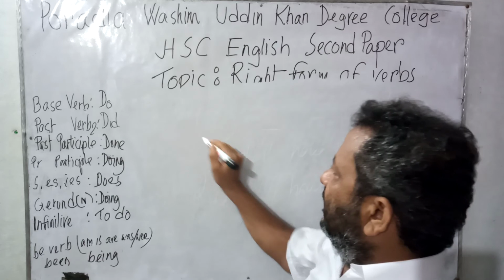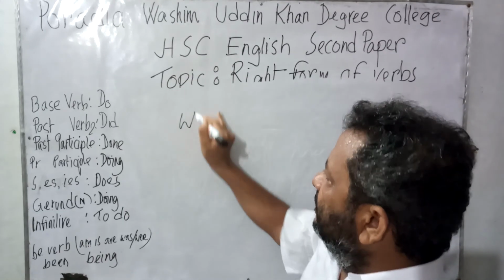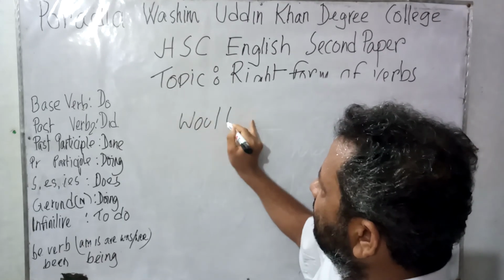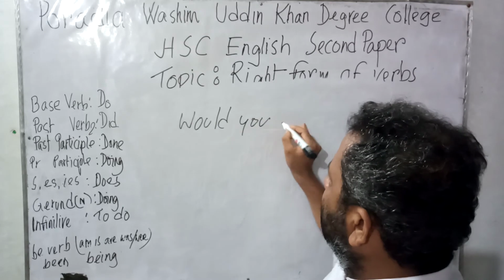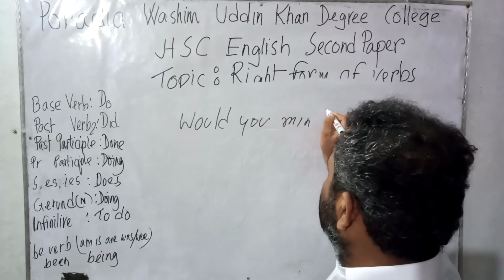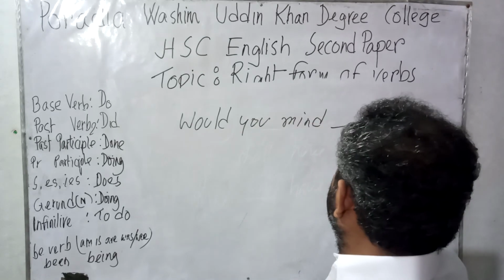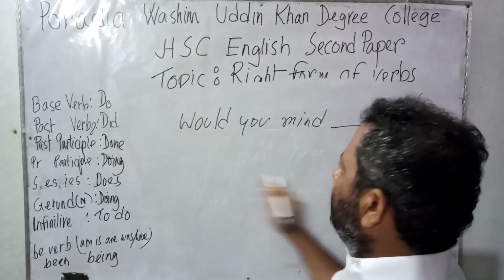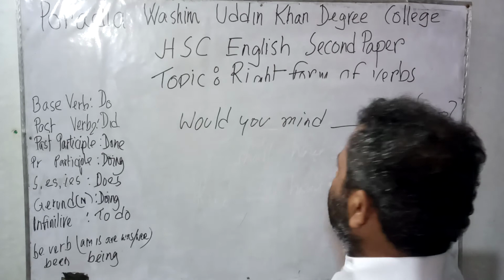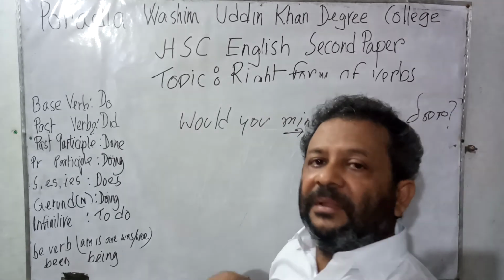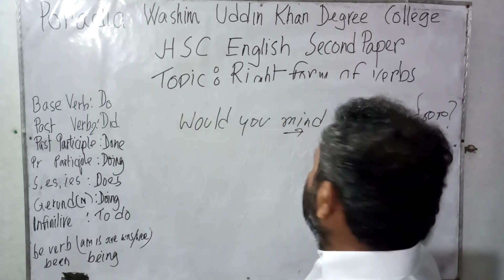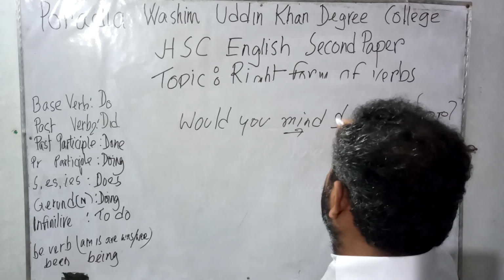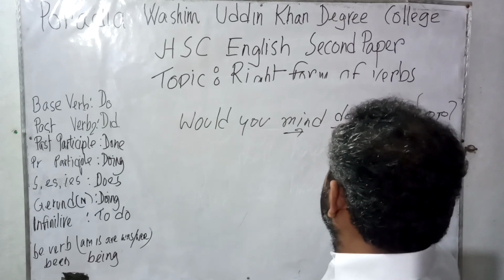Now, would you mind dash the door? Would you mind dash the door? That is the verb mind, and if I use another verb, it would be doing.